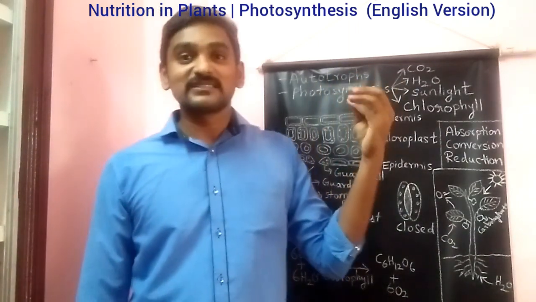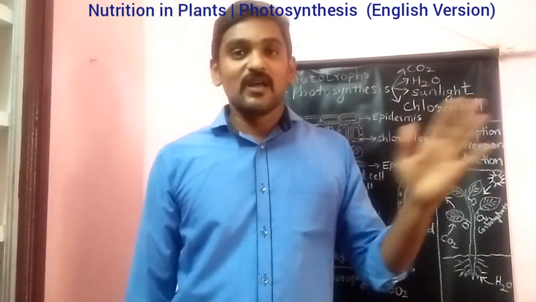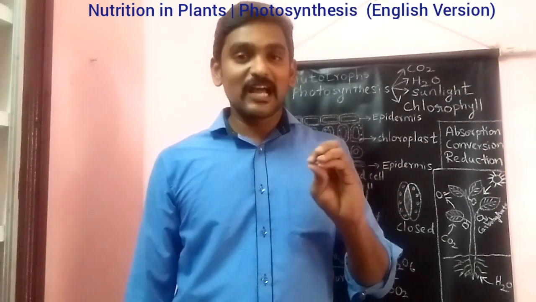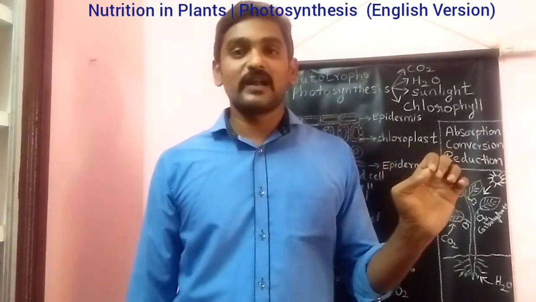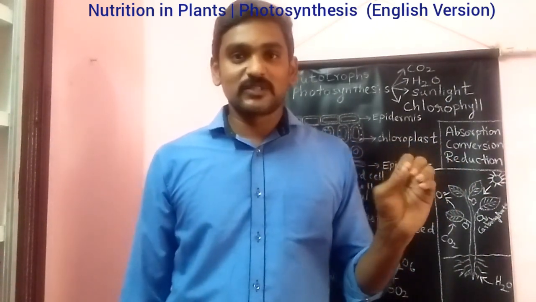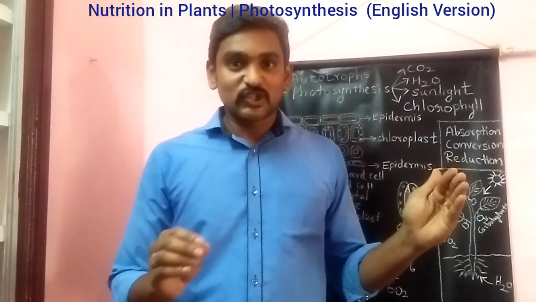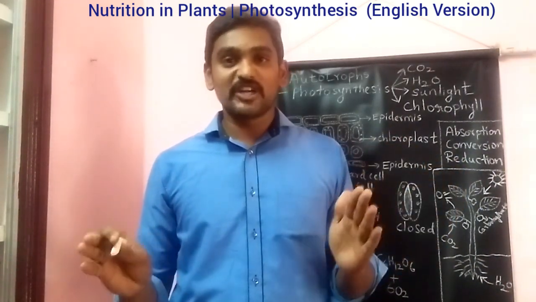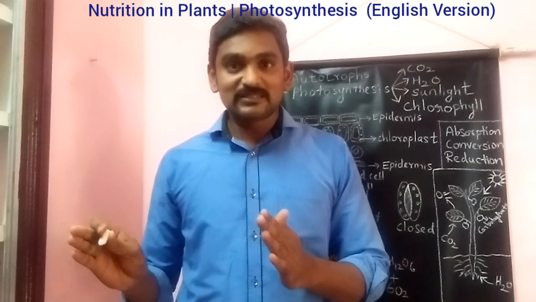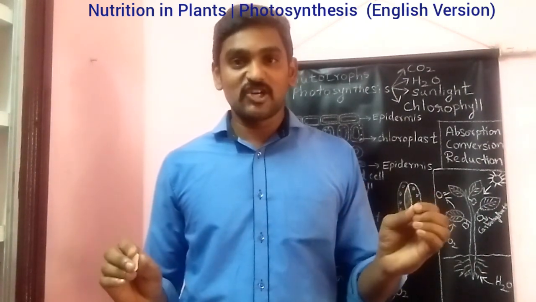Plants can synthesize their own food. They do not depend on any other organism. That is why they are called autotrophic organisms, and this kind of nutrition is called autotrophic nutrition. Whereas in human beings it is heterotrophic nutrition.